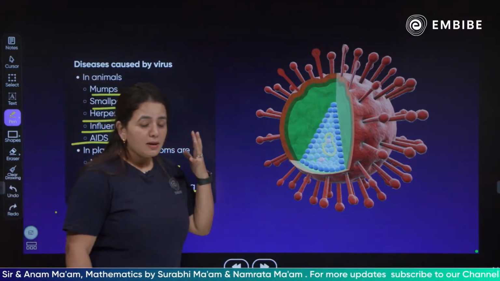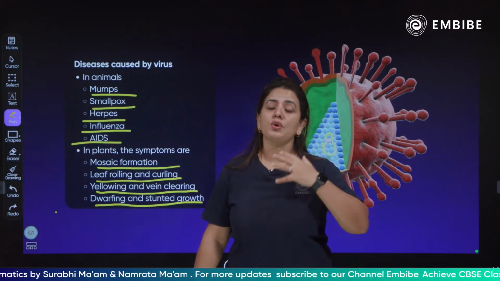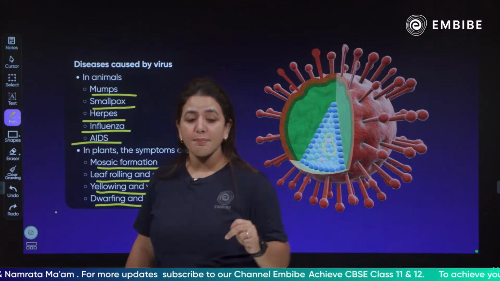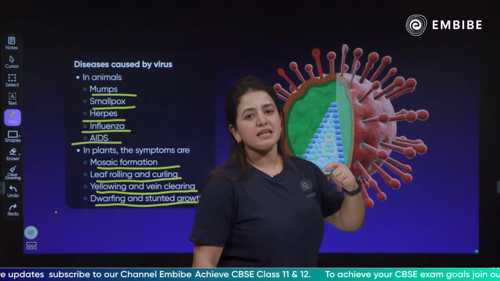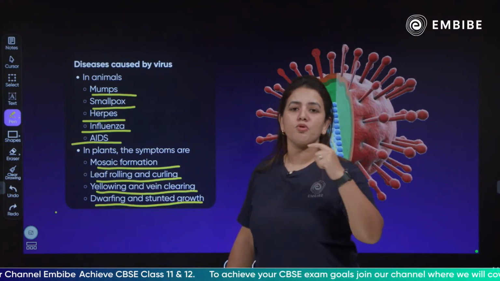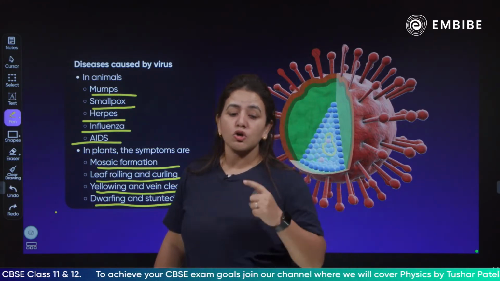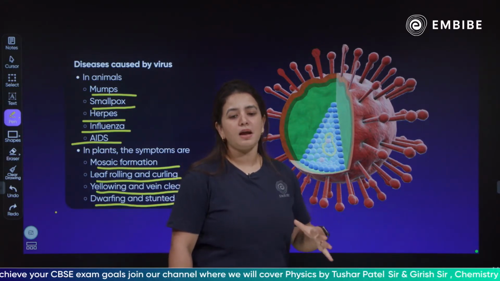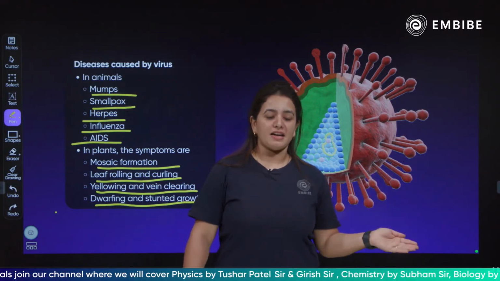They are also hampering the functioning of the plants. How? They cause yellowing of the leaves, curling of the leaves, mosaic formation, and they retard the growth and development of the plants. So the animals and the plants are both impacted, both are infected because of the viruses.